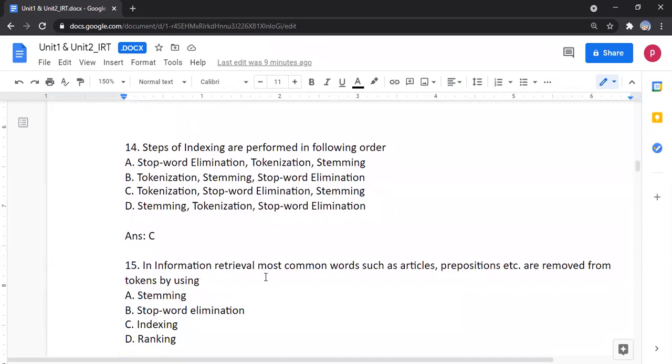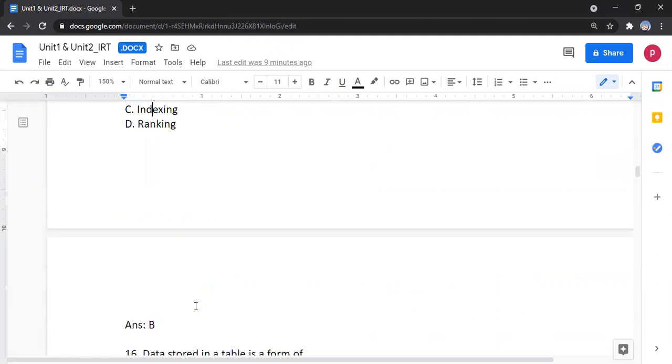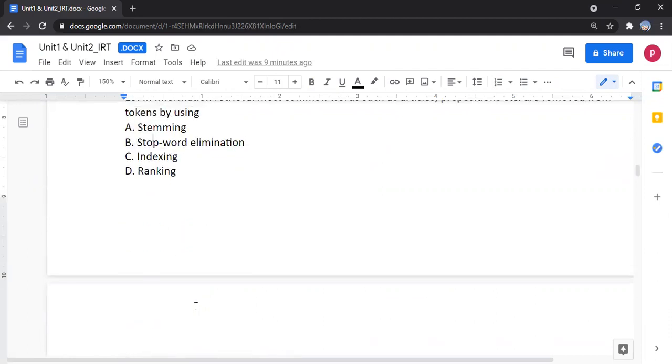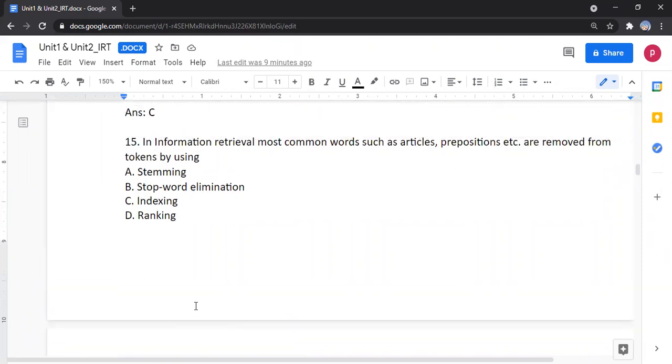In information retrieval, most common words such as articles, prepositions, etc. are removed from tokens by using dash. The options given are stemming, stop word elimination, indexing, and ranking. They are removing articles and prepositions like "is" and "in", which means they are stop words. We are eliminating that kind of words, so stop word elimination is the answer.